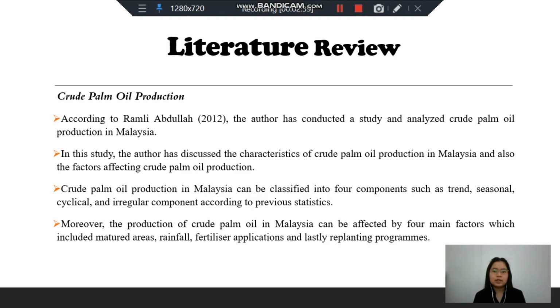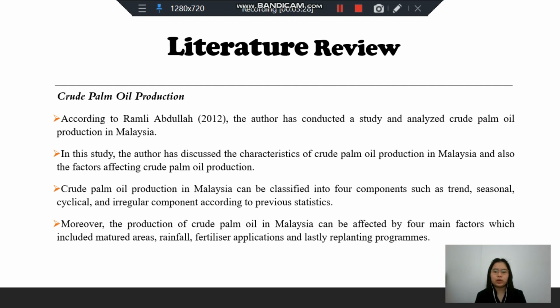The literature review in this study covers several parts. Firstly, crude palm oil production. According to Ramli Abdullah, the author conducted a study and analyzed crude palm oil production in Malaysia. In this study, the author discussed the characteristics of crude palm oil production in Malaysia and also the factors affecting crude palm oil production. Crude palm oil production in Malaysia can be classified into four components: trend, seasonal, cyclical, and irregular components, according to a previous study.